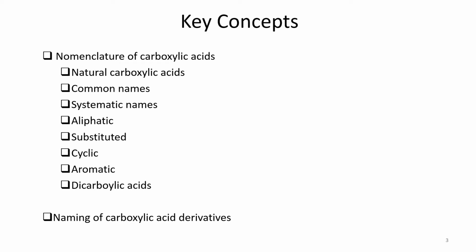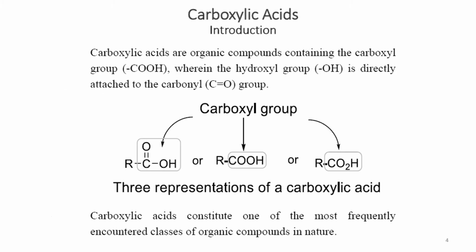they could be aliphatic carboxylic acids, or they could be aromatic. They could have substituents on aliphatic as well as on aromatic carboxylic acids, and there could be two carboxyl groups present in one compound. So in all these different classes or categories, we shall study how we can name them. And then we shall have a general overview of different carboxylic acid derivatives. So let's start with carboxylic acids.